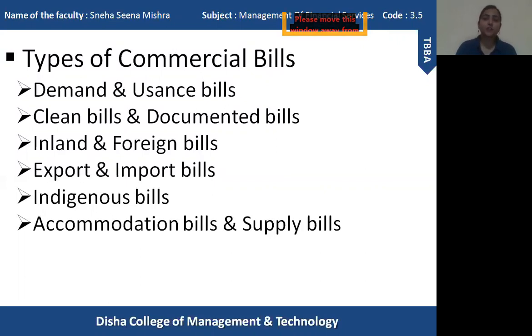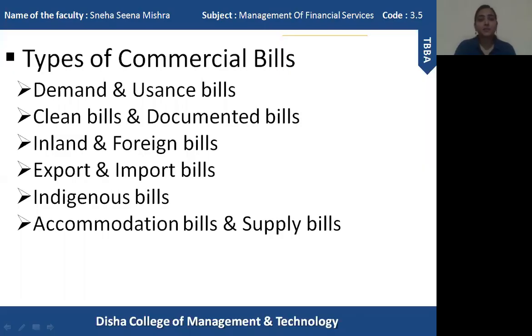Suppose the drawer draws a bill on a drawee, like the example I gave, credit sale, buyer and seller. The seller draws a bill on the buyer. So here what happens, whenever the seller presents the bill, the buyer will pay the amount of money. So that's why it is called sight bill. It does not have a maturity date and it is immediately paid when it is presented to the drawee. Now in the case of commercial bills, the drawee can be banks also. The banks can discount the bill and pay the amount of the money to the drawer of the bill.